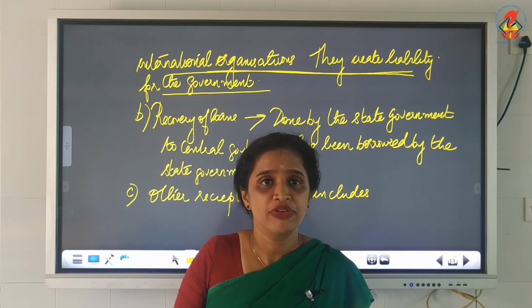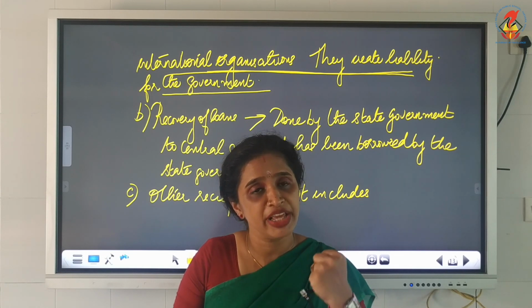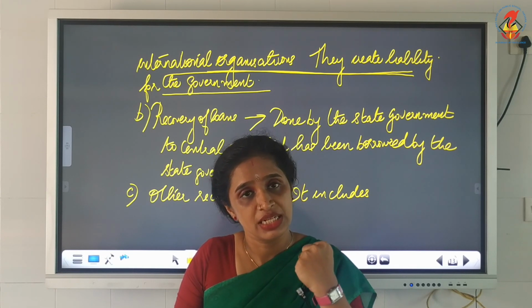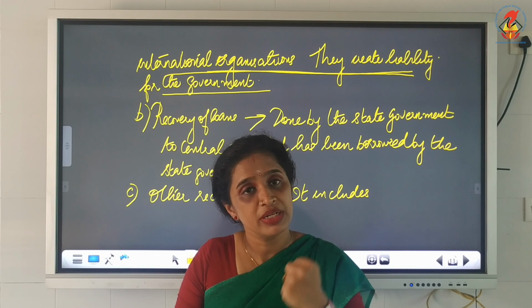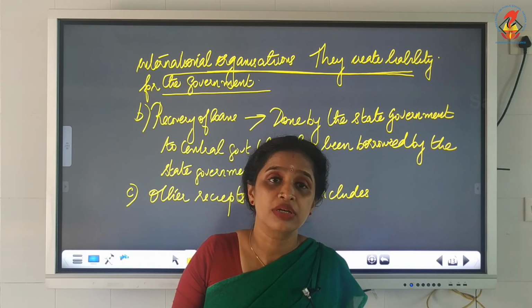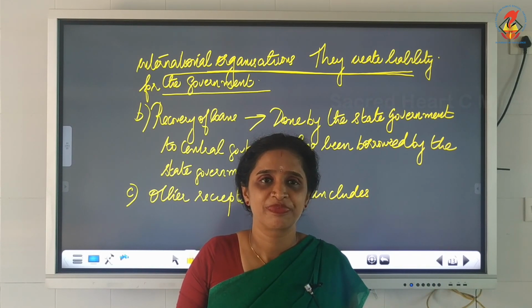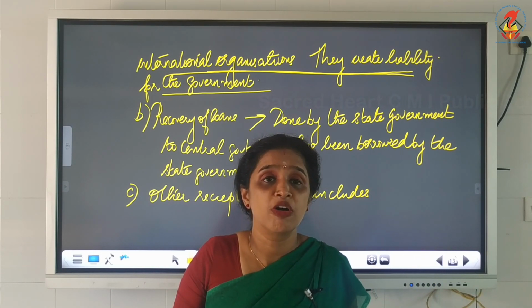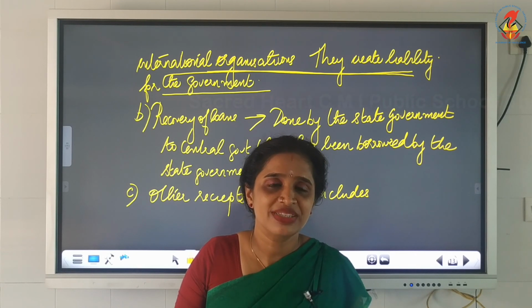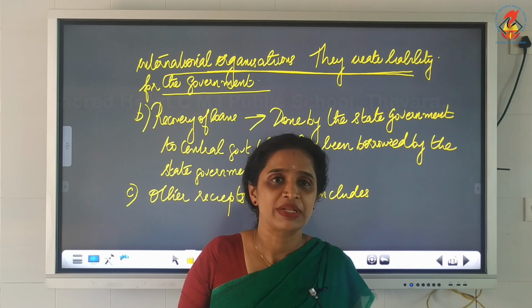When that is done, what will happen? We get money for our purpose. The government is getting money when it is in need. But it is creating a liability for the government to repay it with the rate of interest. And when the government pays that interest, it will reduce the asset of the government. That kind of receipt is known as capital receipt.